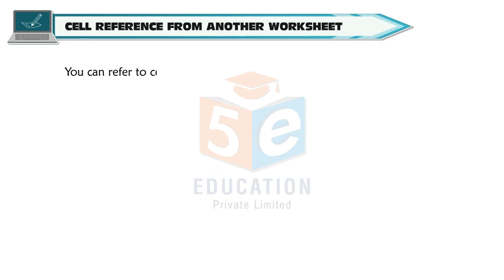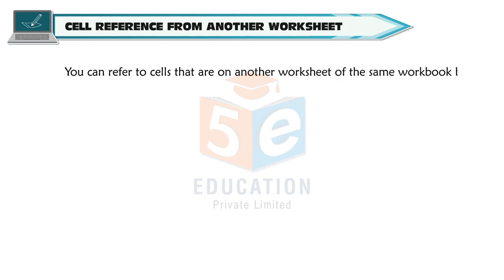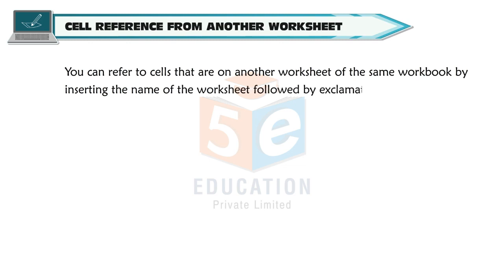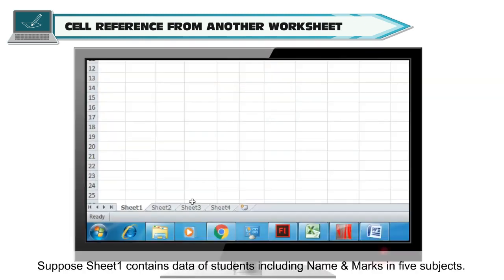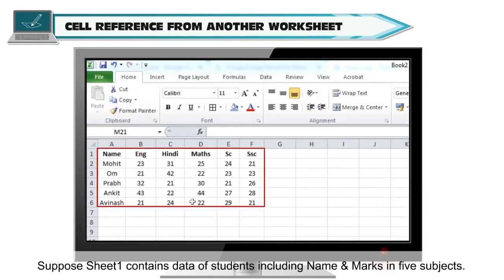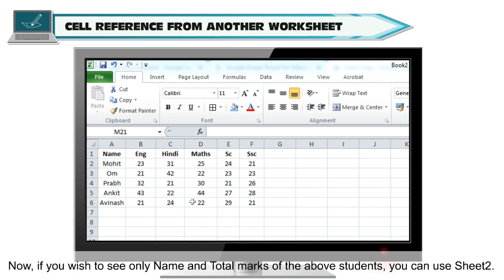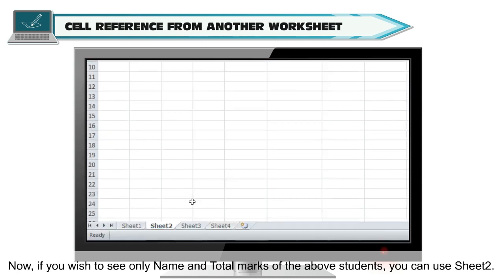You can refer to cells that are on another worksheet of the same workbook by inserting the name of the worksheet followed by exclamation mark and then the cell address or a cell range. Let us take an example. Suppose sheet 1 contains data of students including name and marks in 5 subjects. Now, if you wish to see only name and total marks of the above students, you can use sheet 2.